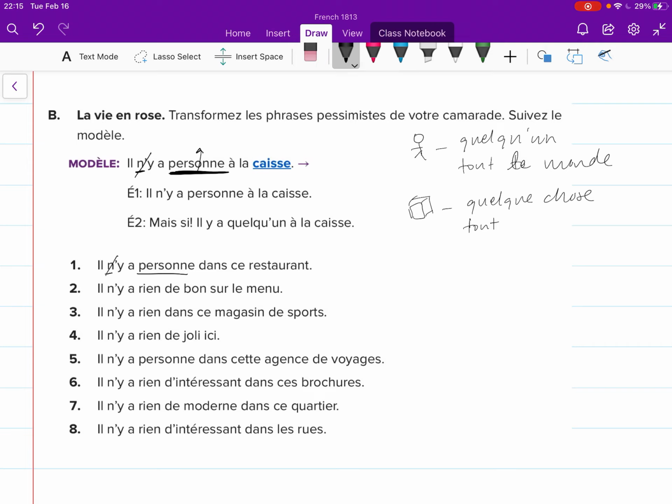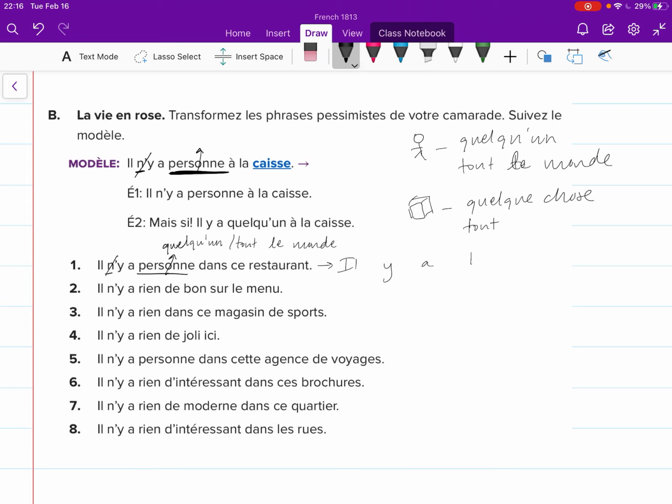I'm going to take out ne and replace personne with either quelqu'un or tout le monde. Because it's a person, I'm going to stick to the people. And I'm going to just decide which one makes the most sense given the context. Do I want to say there is someone in this restaurant or there is everyone in this restaurant? You guys get to decide. I guess I would say quelqu'un would make more sense to me.